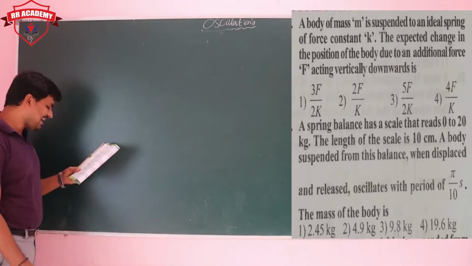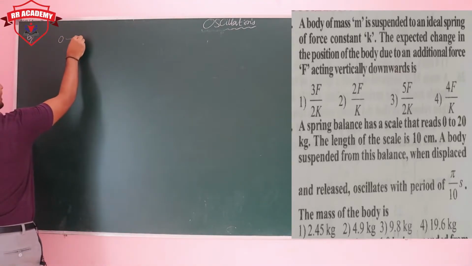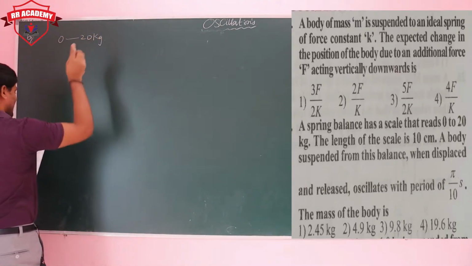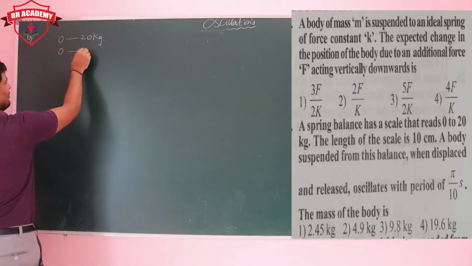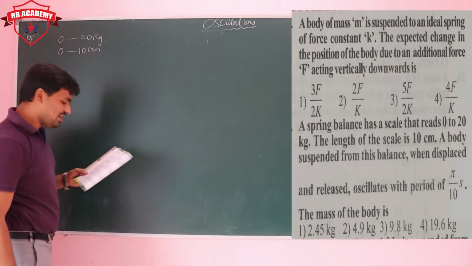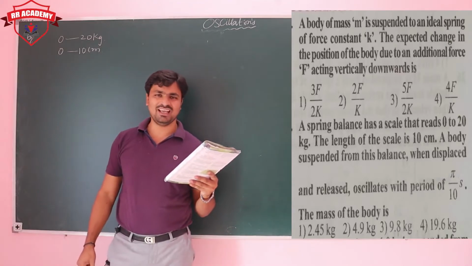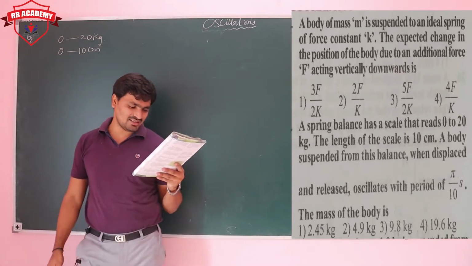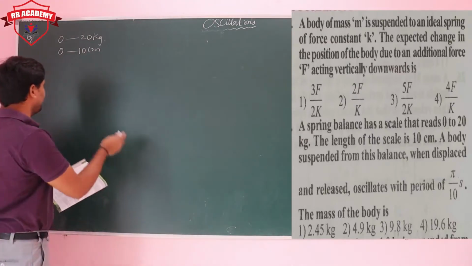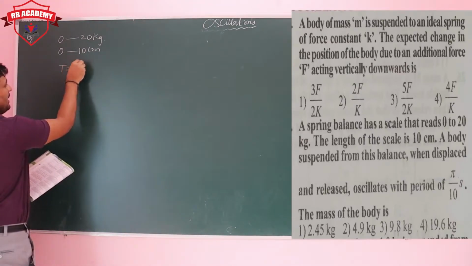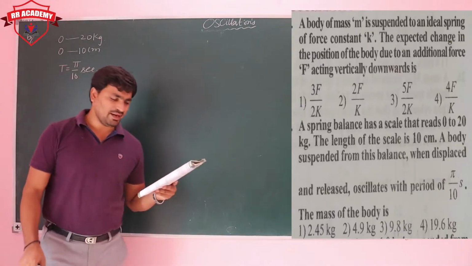A spring balance has a scale that reads from 0 to 20. Yesterday I told you about taking 0 to 20 kg. The length of the scale is 0 to 10 centimeters. A body is suspended from the balance. When displaced and released, the oscillation time period is given as T equal to pi by 10 seconds.